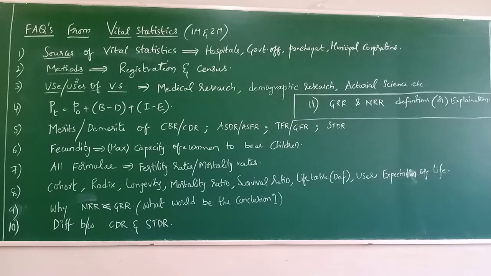Now what is the definition of life table? It is a tabular presentation of numerical data describing the mortality condition or experience of a cohort. That itself is the definition of life table. I repeat once again the life table definition. It is a tabular presentation of numerical facts describing the mortality experience of a cohort. Cohort means, you know, group of individuals who are born at the same time and experiencing the same mortality condition.